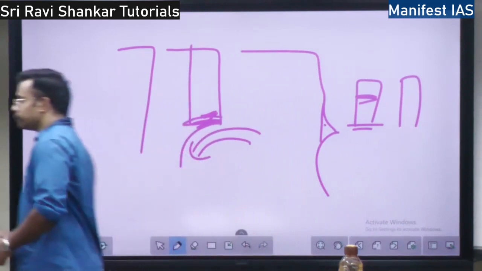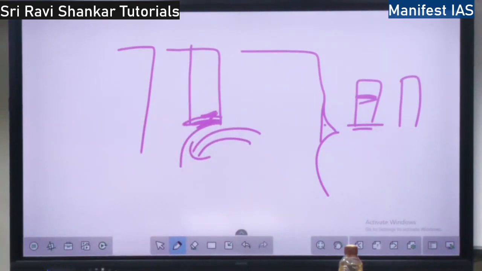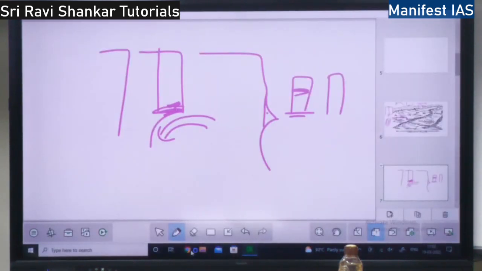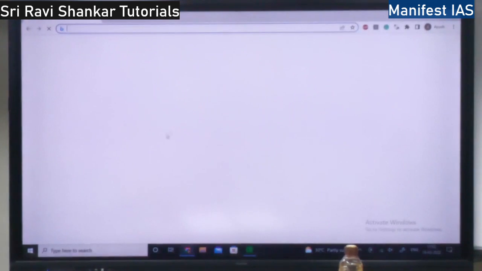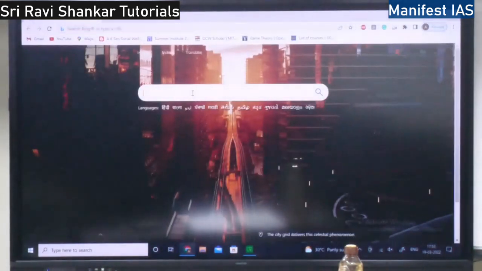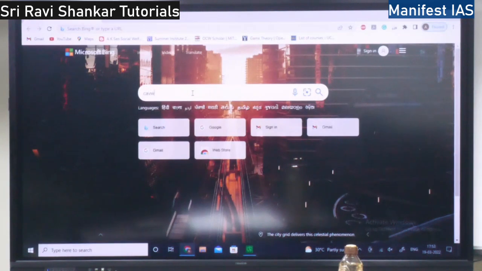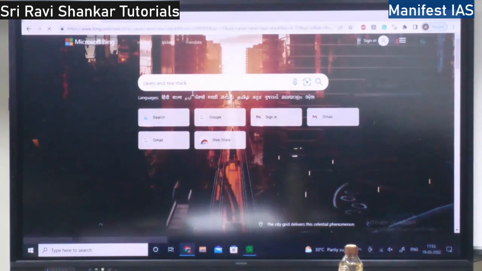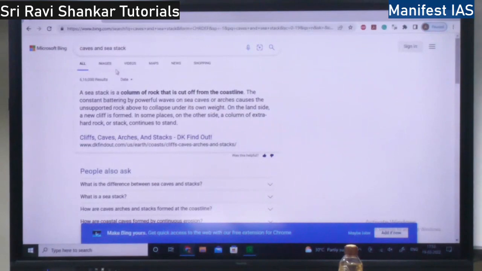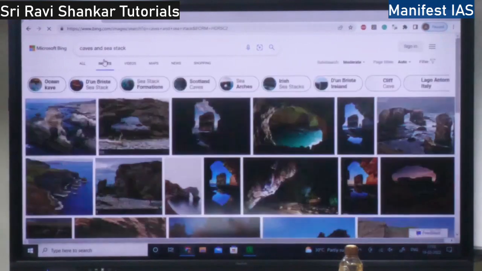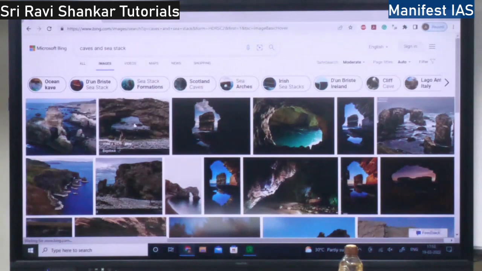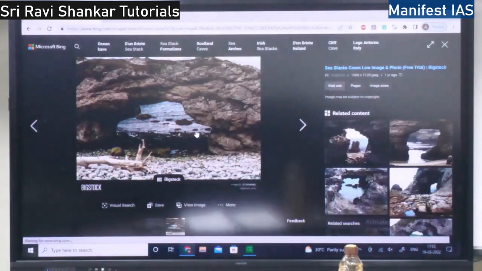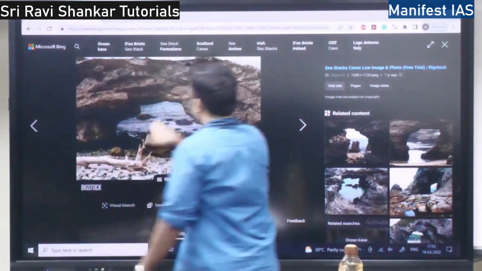So I'll show you, if possible, what this is. See, this is a cave. Can you see this? The waves would have cut the cave.